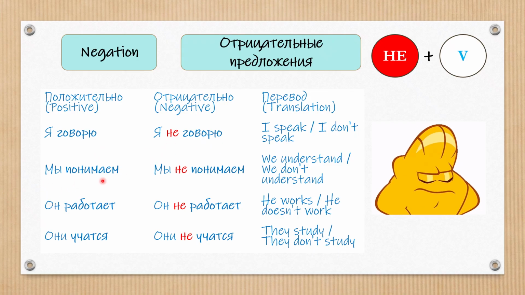Мы понимаем. We understand. Мы не понимаем. We don't understand. Он работает. He works. Он не работает. He doesn't work. Они учатся. They study. Они не учатся. They don't study.